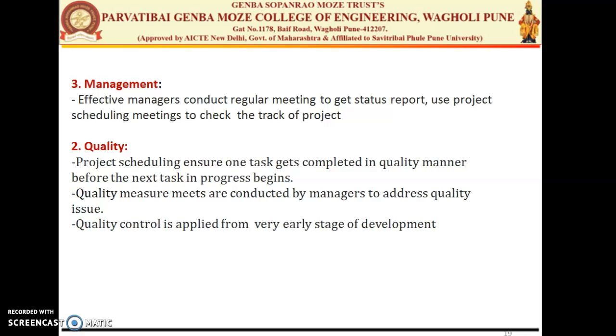Third is the management, that is the manager-level meetings conducted to continuously assess the quality of the project. And the last one is the quality. After completing one task with quality, you can start the next. Unless and until the first task is finished, you cannot begin the next task. Why? Because you have to maintain the quality throughout the project. The quality control is applied in the early stage of development, so that you do not have bugs, errors, or misunderstandings at the later phase.